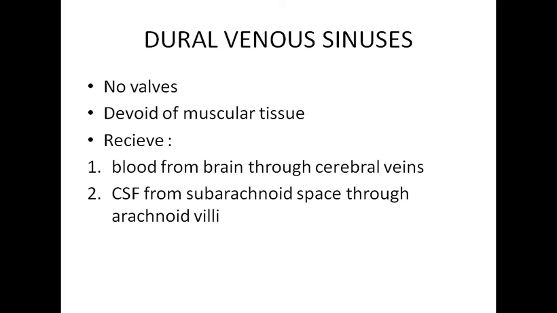एरेक्नॉइड ग्रैन्युलेशंस वो जो है, वहाँ से सब एरेक्नॉइड स्पेस से CSF डिफ्यूज होके आ जाएगा यहाँ वीनस सर्कुलेशन में, right. So dural venous sinuses they receive two things. They receive the venous blood and the CSF. The venous blood is from the cerebral veins, the CSF is through the arachnoid granulations, और arachnoid villi भी अगर लिखा है तो you can mark that true, क्योंकि villi के ही clusters they make up the granulations.